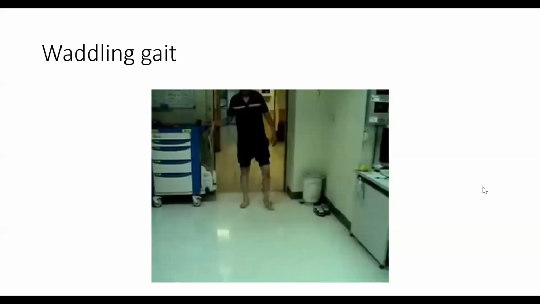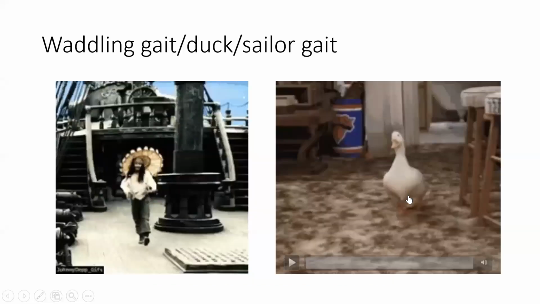I will send this video later on. This is called waddling gait. It walks like a duck, so duck gait or sailor's gait or waddling gait. If you see Pirates of the Caribbean, you see how Jack Sparrow walks. That is the typical walking of a sailor's gait, or waddling gait or duck gait.